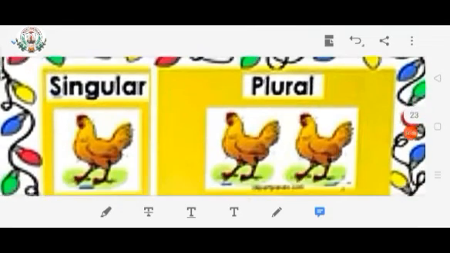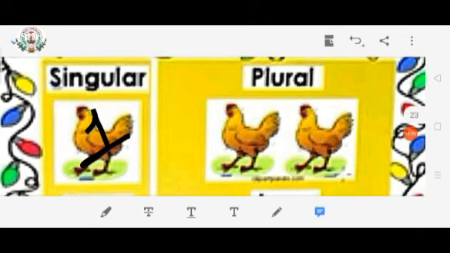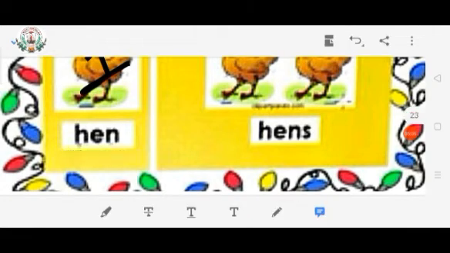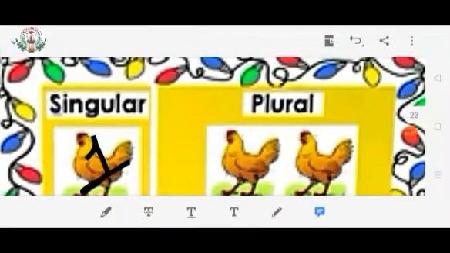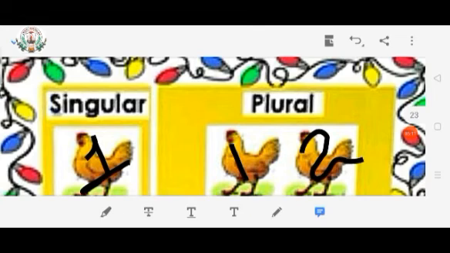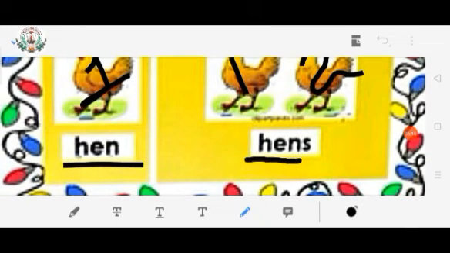Let's see the next example, children. In singular form, only one hen is given. The spelling of hen is H-E-N, hen. But in the plural form, there are 2 hens given. So what will we write, children? H-E-N-S, hens.